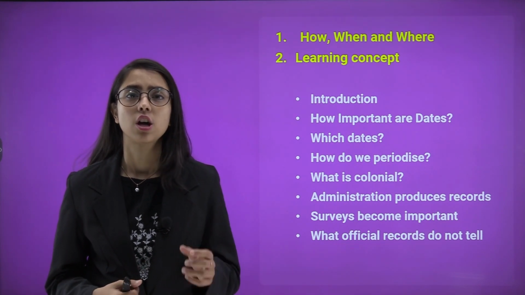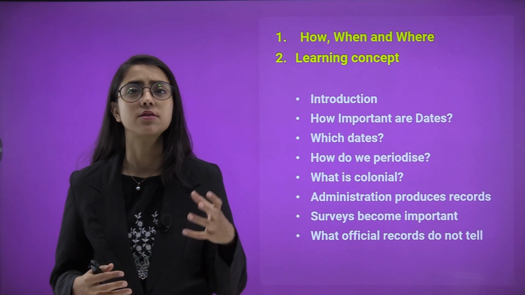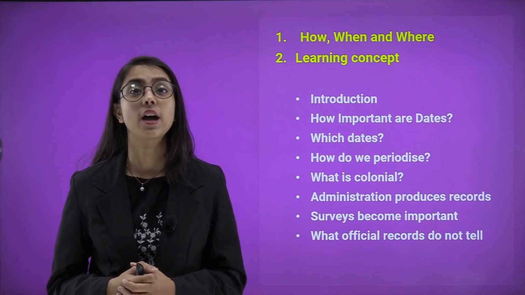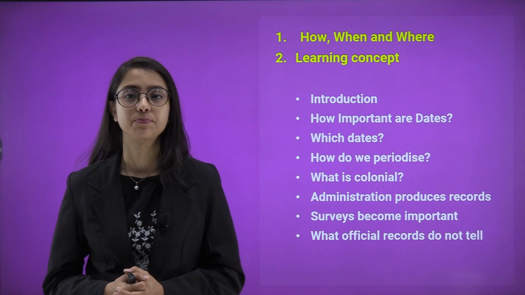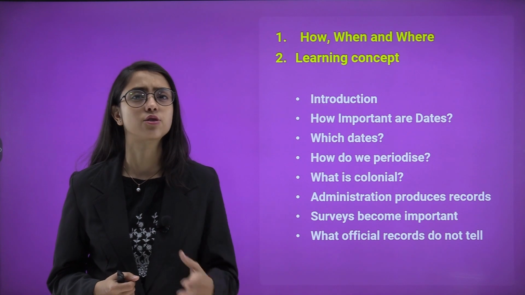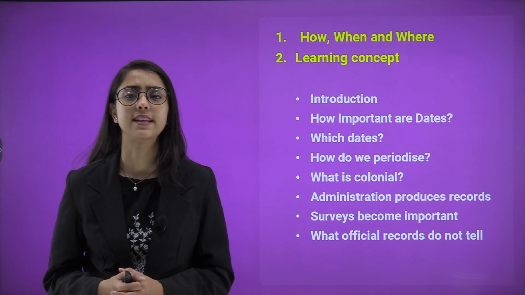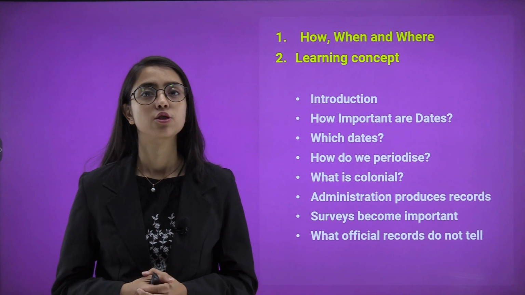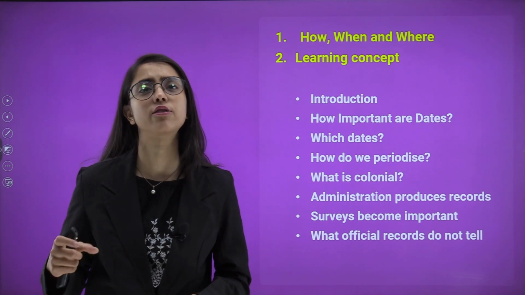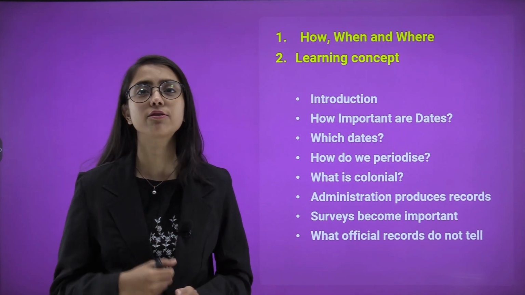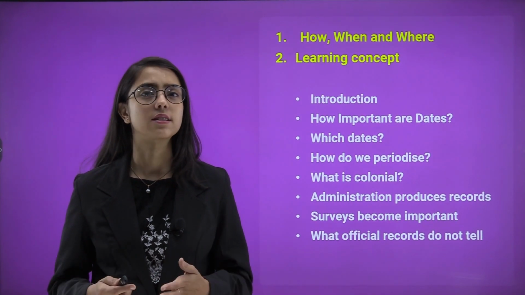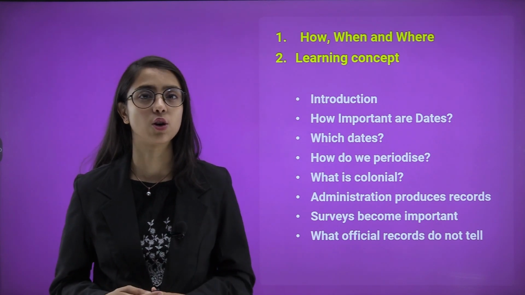Administration produces records. Now, who was responsible for all these records that were maintained, these dates, places, things, books, etc.? The administration which produces records. Surveys become important. What role do surveys play in history and preserving history and culture? We'll see that. What official records do not tell. When we talk about history, it is not just 1 year, 2 years or a specific period of time. It was a long time back, so there must be a few things which remain unrecorded. What were the events that were not found in the records? We'll have a look at that.